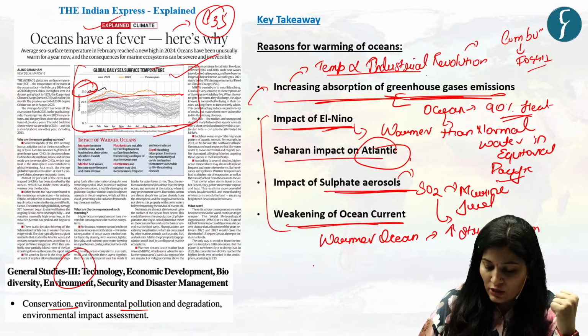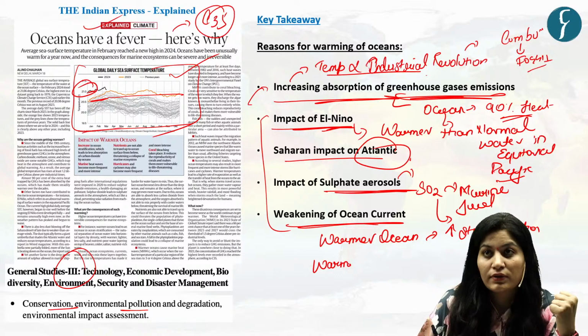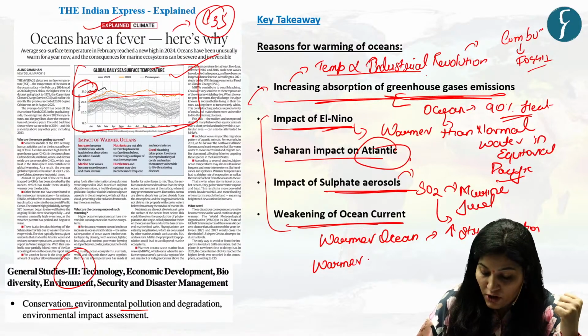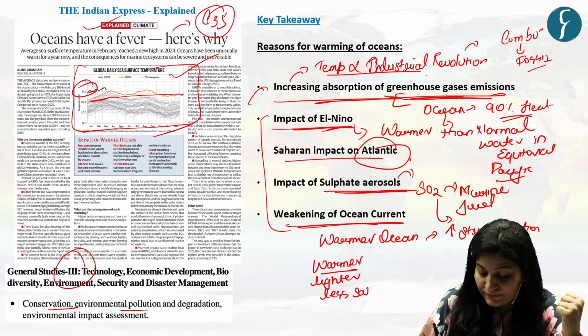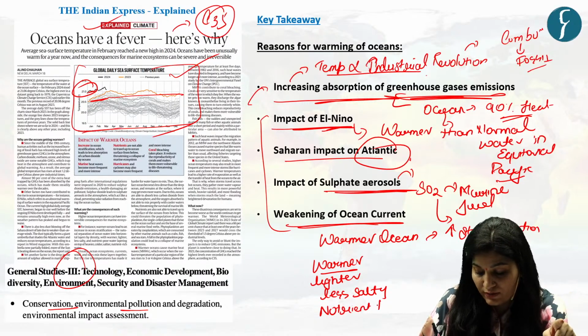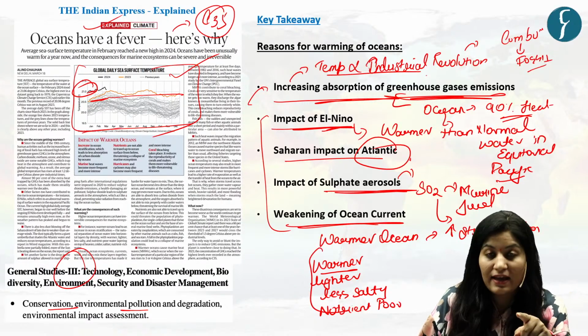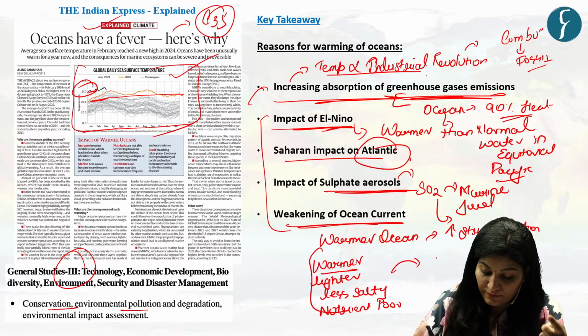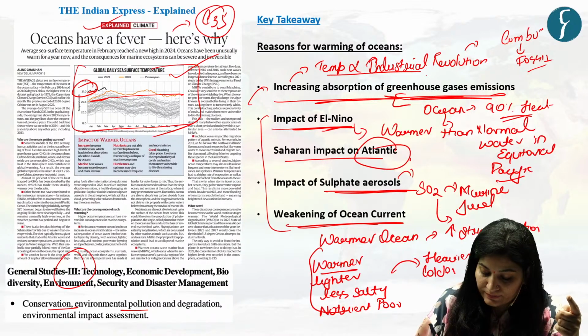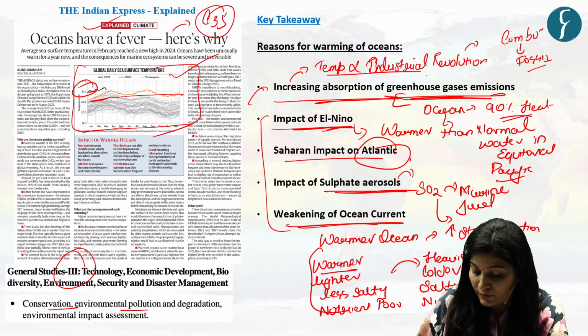That means warmer, lighter, less salty, and nutrient-poor water is on top of heavier, colder, saltier, and nutrient-rich water.